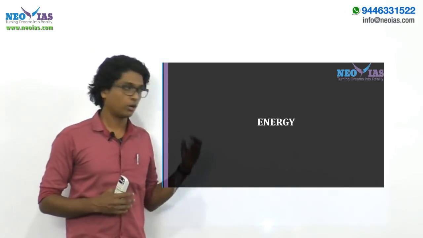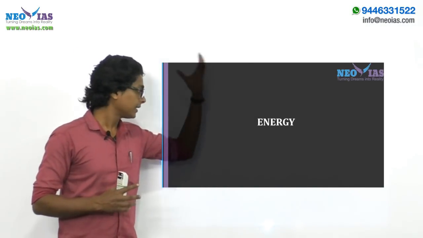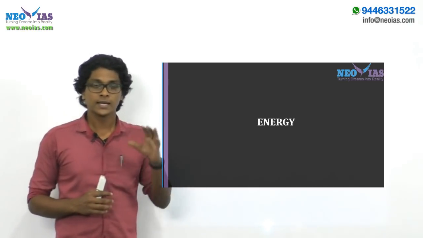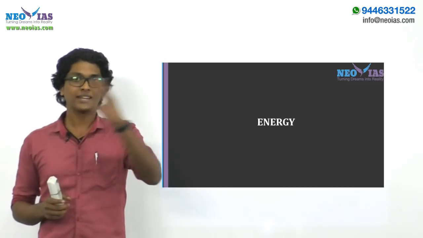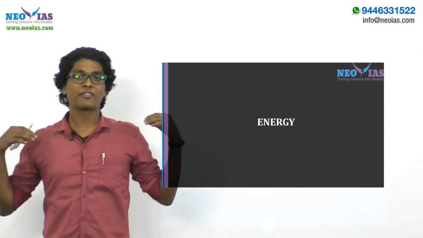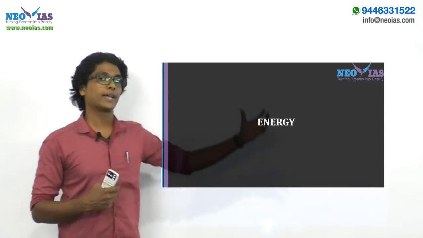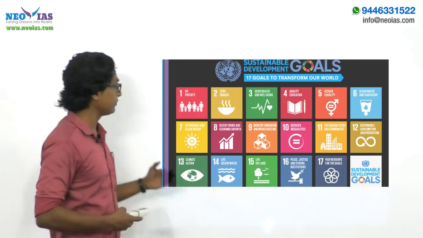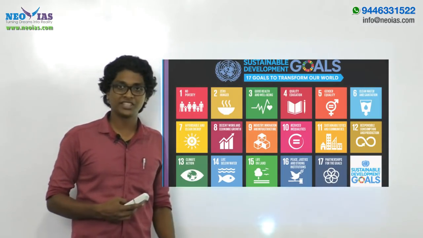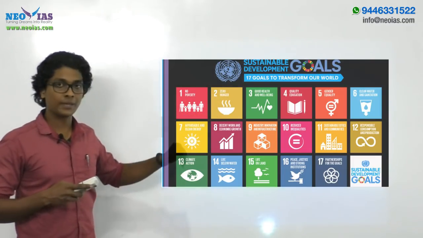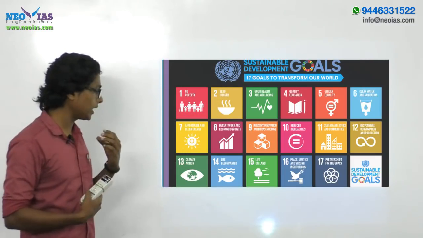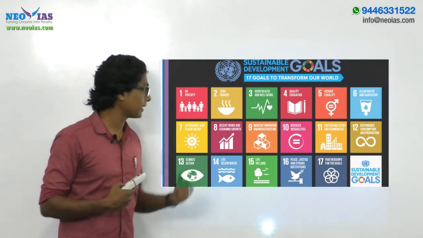The next portion of Chapter 5 discusses energy, right? Energy is one of the key enablers of various other things. If we need to provide good health and well-being, if we need to achieve the third goal of the SDGs, it is important that we provide access to sustainable energy.